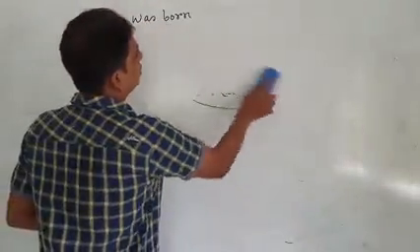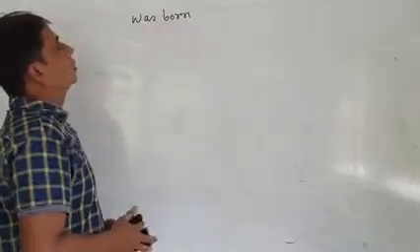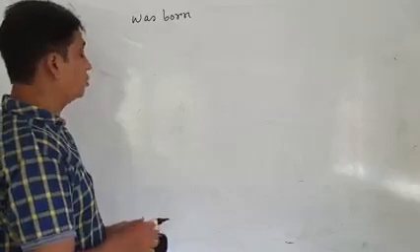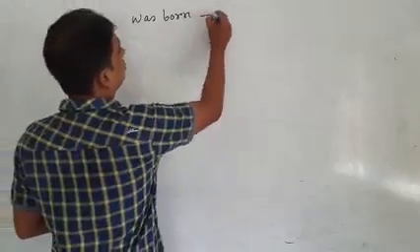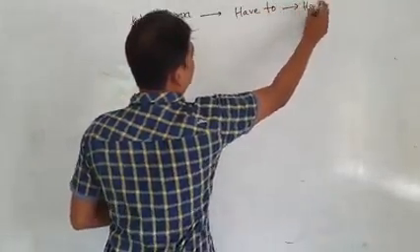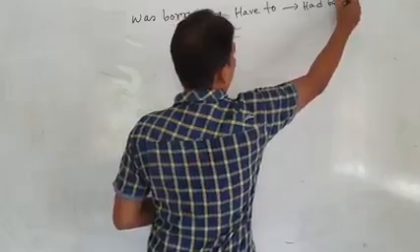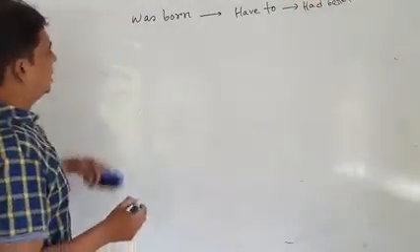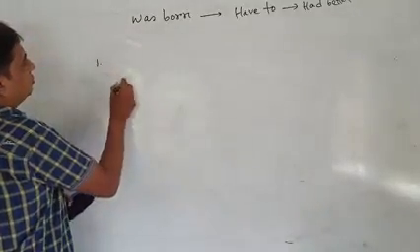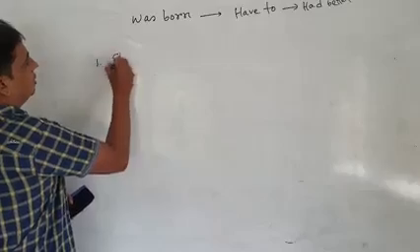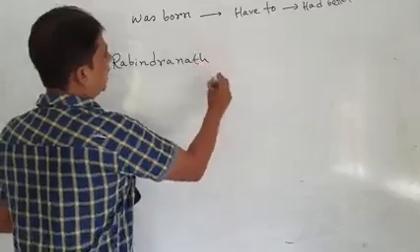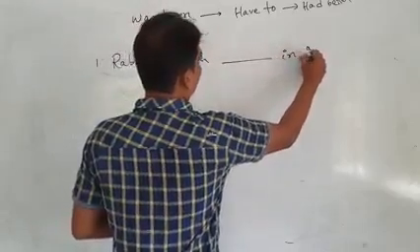So let's come to our discussion. Suppose in the table we have found was born, have to, had better, etc. And there are some sentences. Number 1, Rabindranath dash in India.